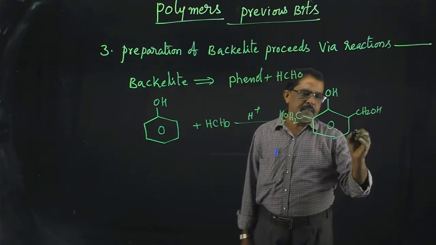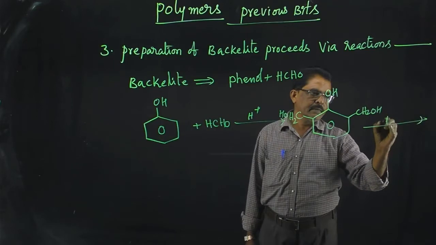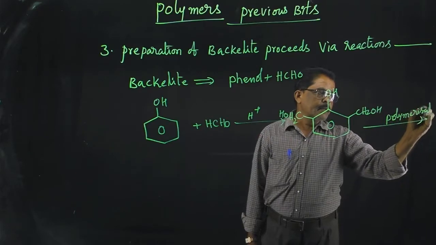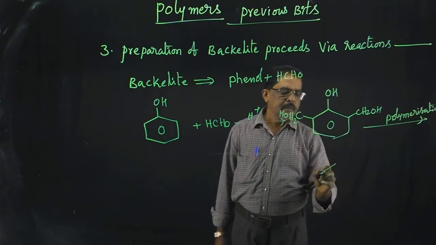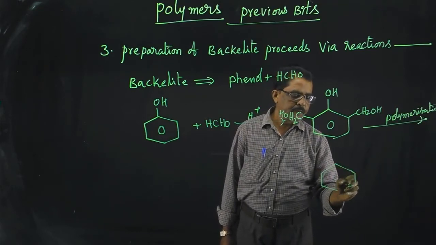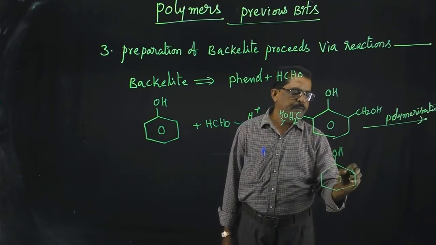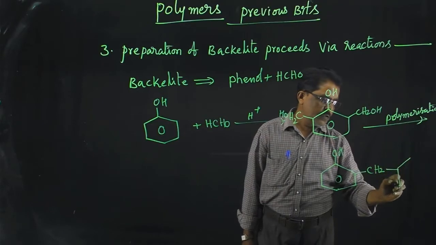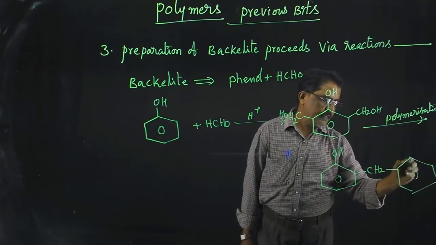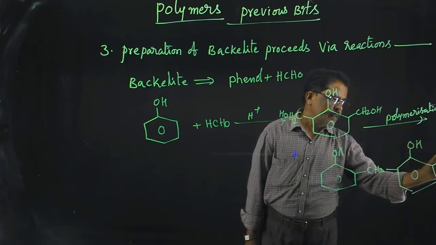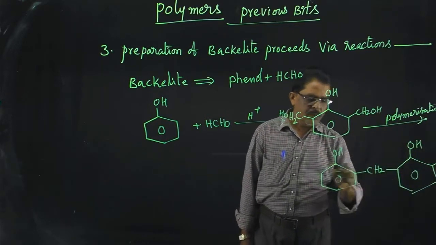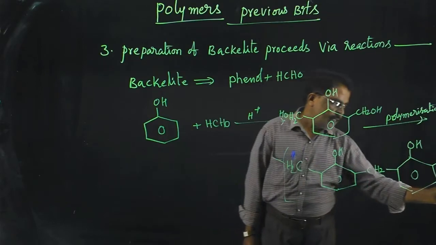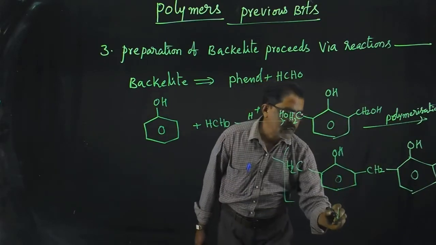This is subjected to polymerization, and then we get Novolac. This is phenol, CH2 group, and again phenol, like this, n times. This is how Novolac is formed.